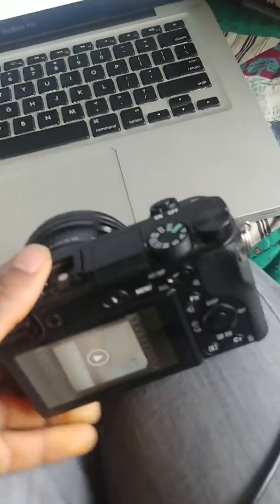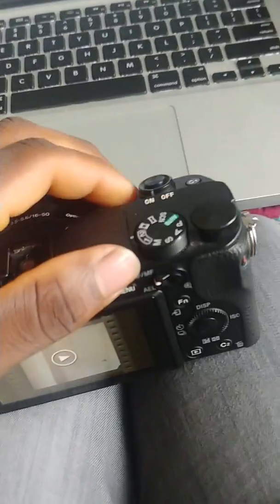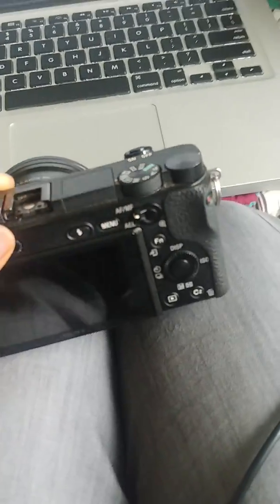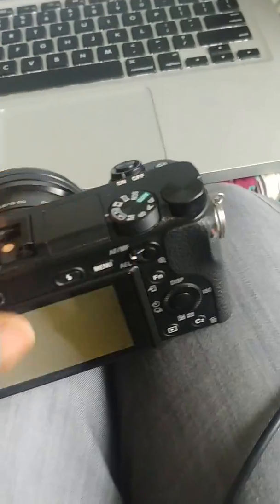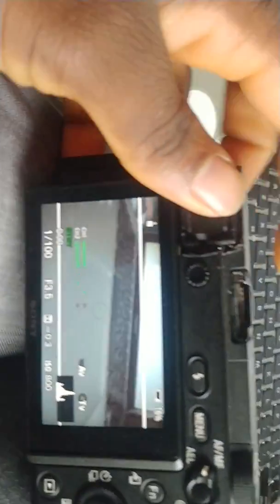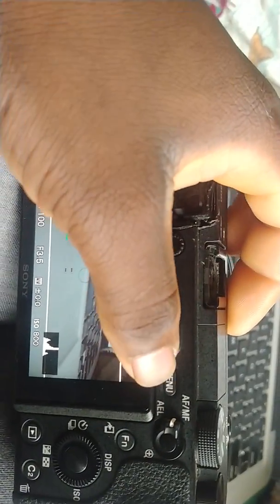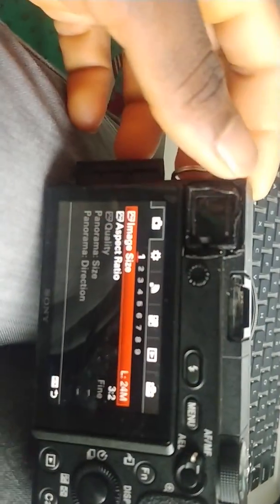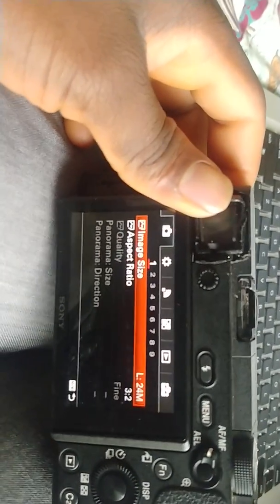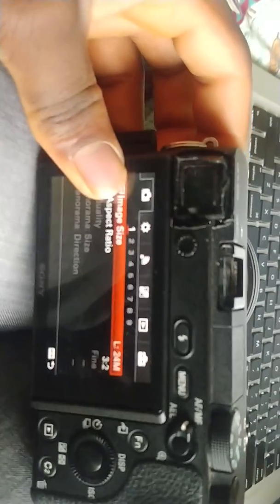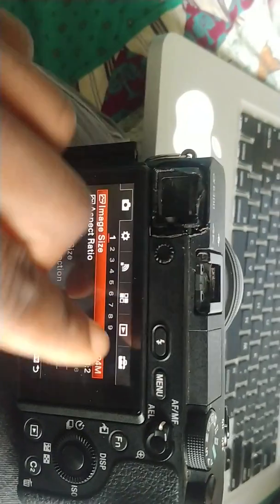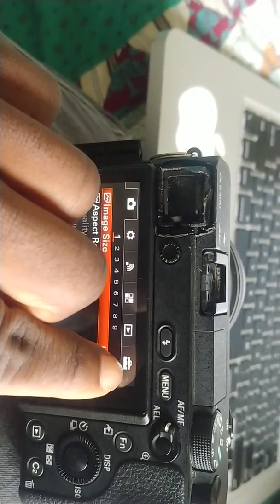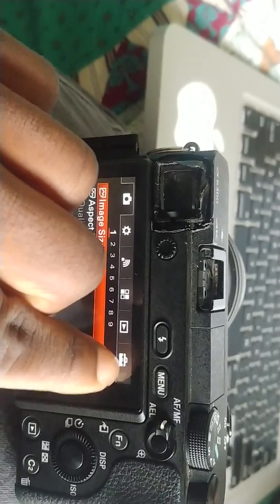So first of all, what we're going to do is, mostly your camera is off, so turn it on. Alright. Turn it on and go to the settings menu right here. Hit that button right there. And you see how he brought the settings. Go right here. This is what we see. So we want to go right here at the very end, this little end tool.